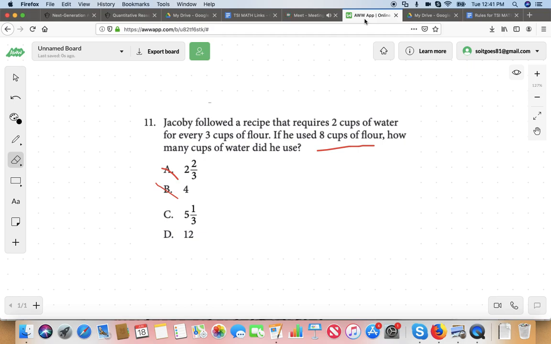Now, what about 12? That's answer choice D. How do I know that's wrong? Because that's too large. If he were using 9 cups of flour, he would only need, what did we say? 6 cups of water. We're just multiplying everything by 3, right? And 8's not as big as 9, so he's not using 12 cups of water. That'd be more water than flour. And we know it's more flour than water. Just logically, it can't be D. Does that make sense? Yes.